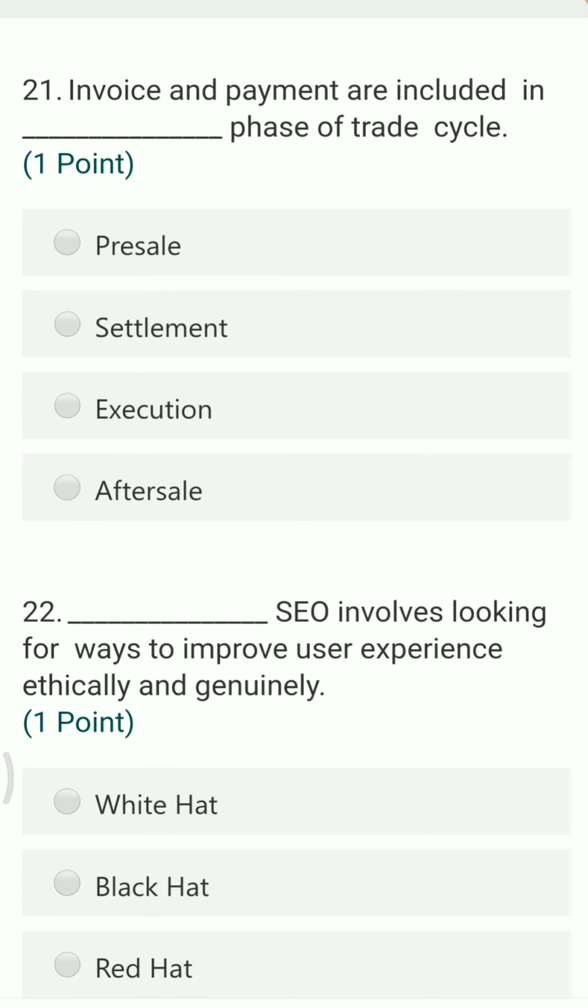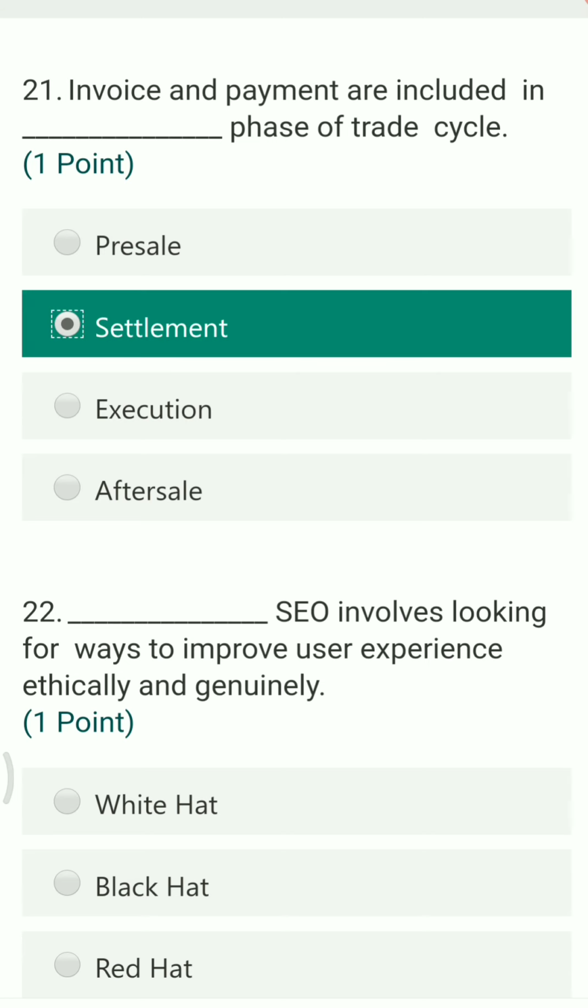Invoice and payment are included in the ___ phase of the trade cycle. Here we have four options, which are all definitely phases of the trade cycle, but settlement is the phase in which we do things like creating an invoice and making a payment.